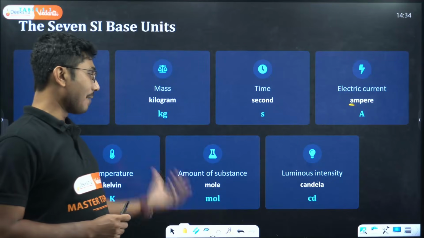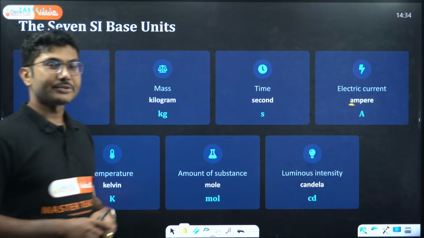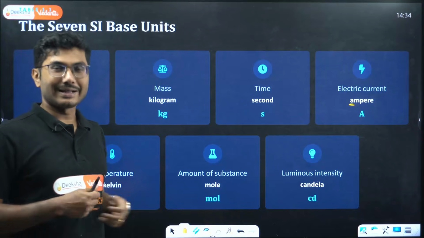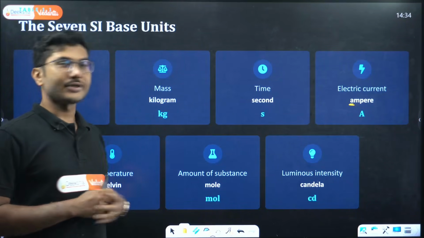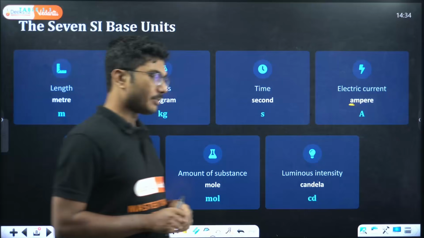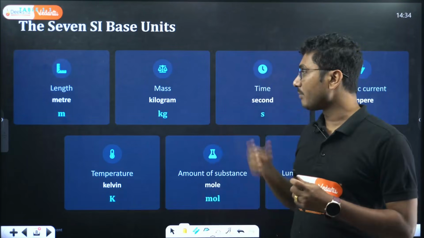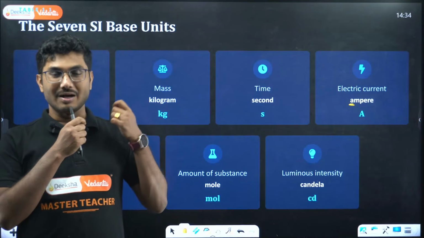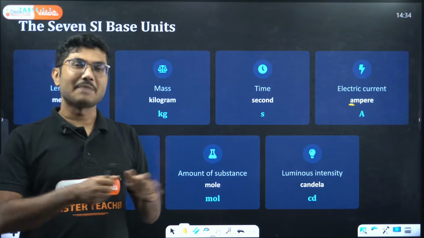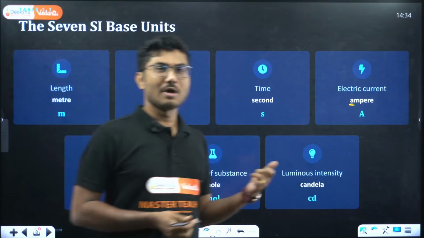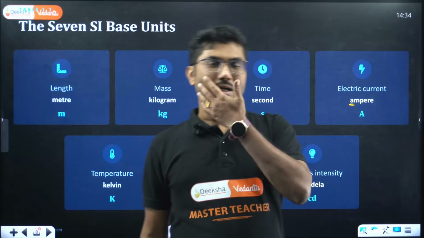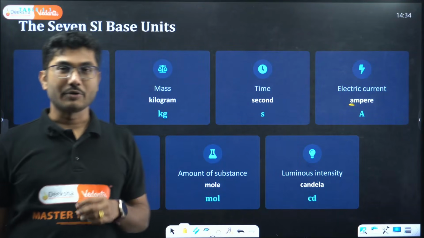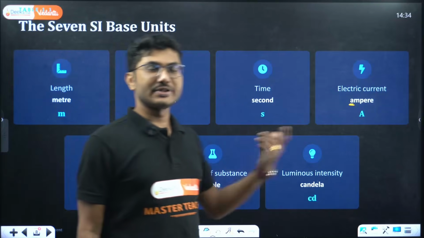Next is amount of substance. Even though mass refers to the amount of matter in an object, amount of substance is also considered a fundamental unit because it is independent of mass. You know that 1 mole of every substance has the same number of particles. 1 gram mole of carbon has 12 gram mass, 1 gram mole of oxygen has approximately 16 gram mass.